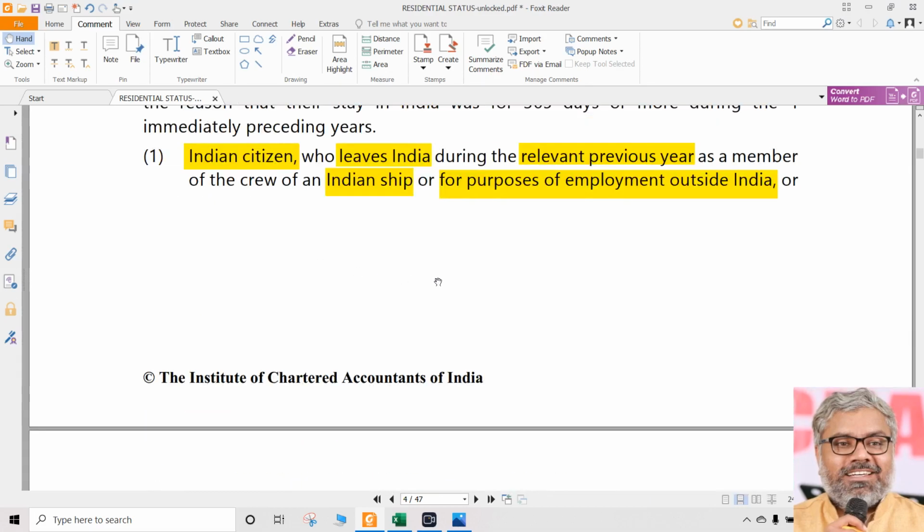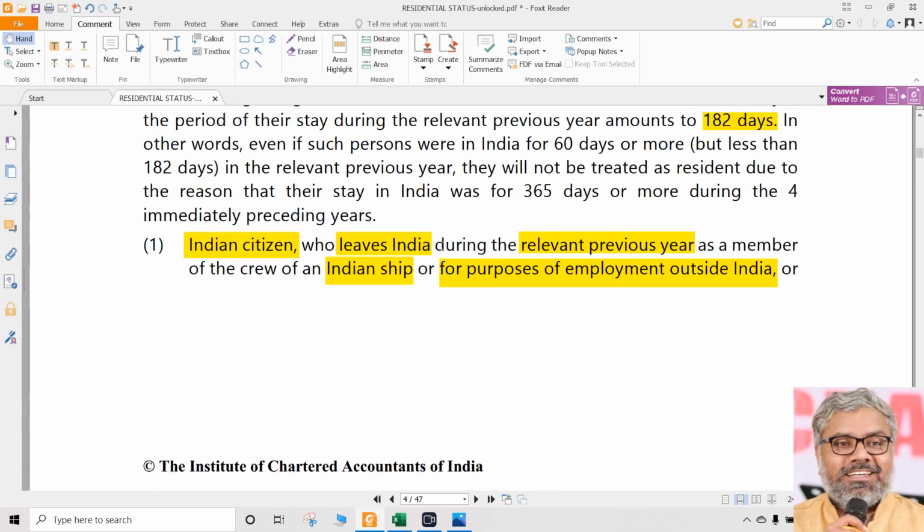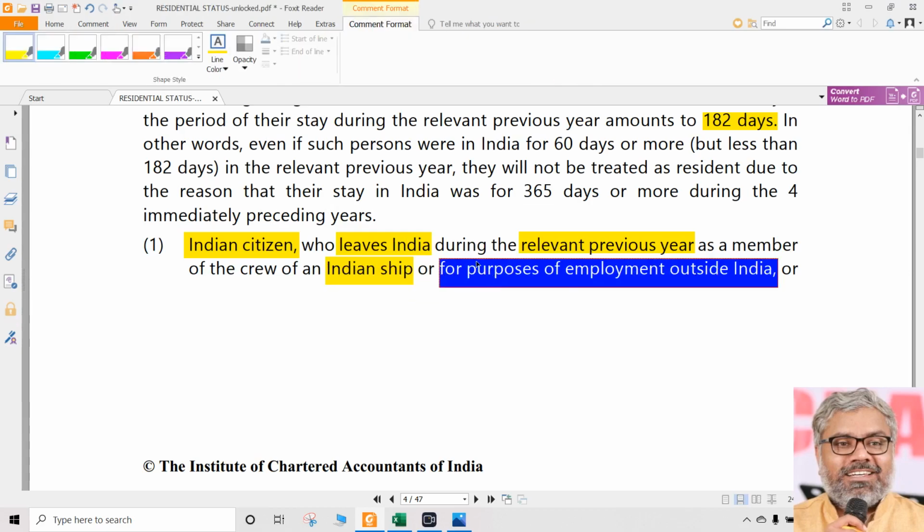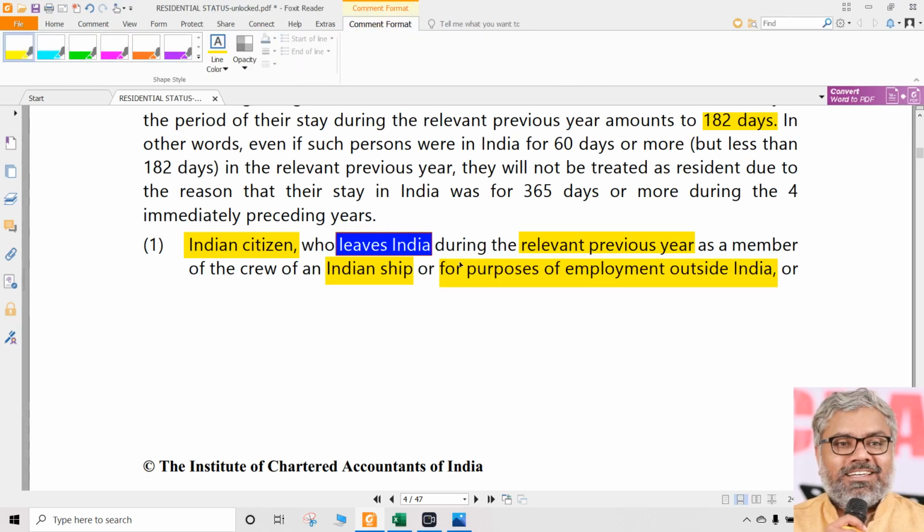So these two categories are completely opposite in direction when it comes to travel. If you observe carefully, the first category of exception is leaving India. They are not coming to India. They are basically staying normally in India. They are all Indian citizens. Normally their place is India, but now during the previous year they are leaving India. Why? Possibilities: one, as a member of crew of Indian ship, or for the purpose of employment. So this guy, the first category of exception, is leaving India. They are not coming to India. They are going away from India.